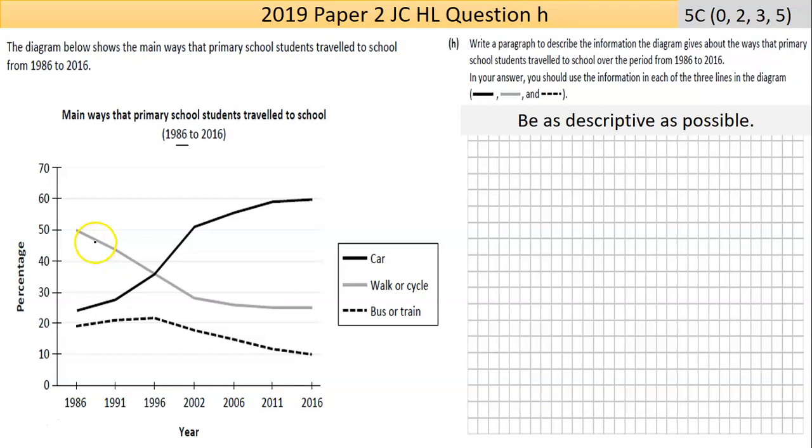Traveling by walking used to be the most common method, and about half of students walked or cycled. That's dropped down to less than 30%, in and around 25%. What's the last one there? Bus or train. Bus or train in 1986 came in around 19%, rose slightly, and then has dropped off to a level of about 10% in 2016.